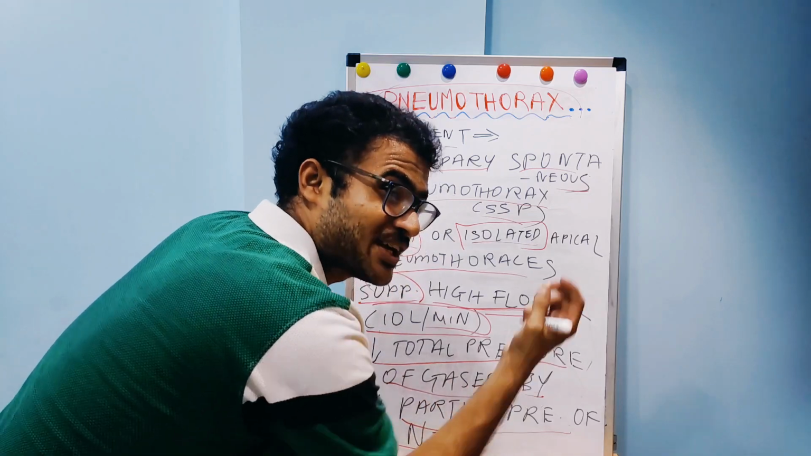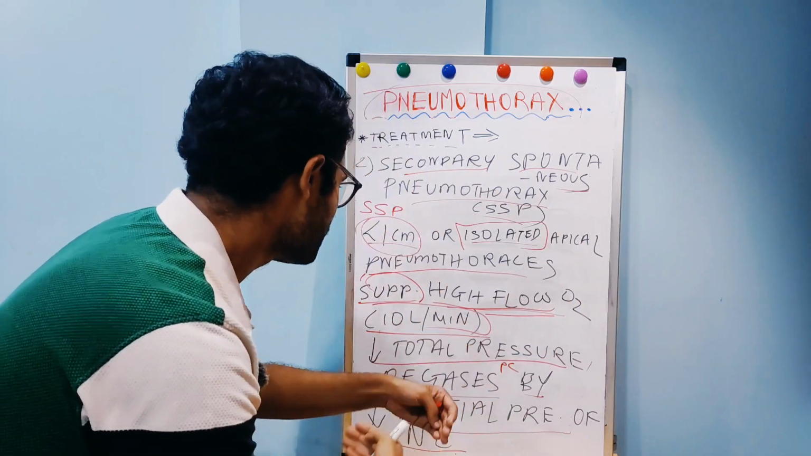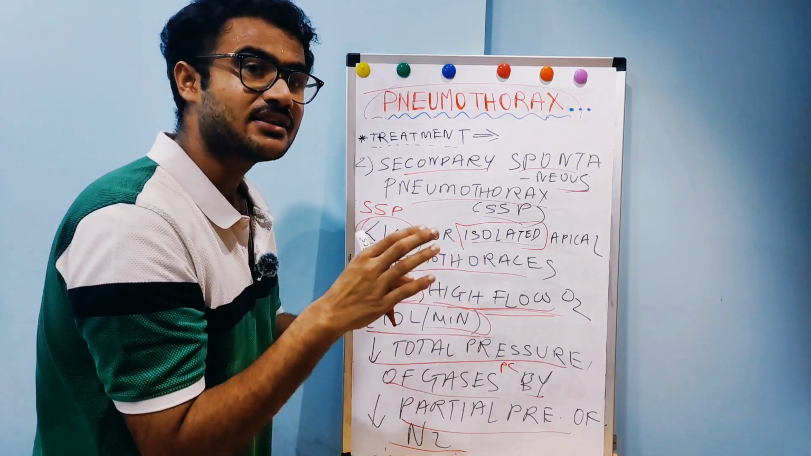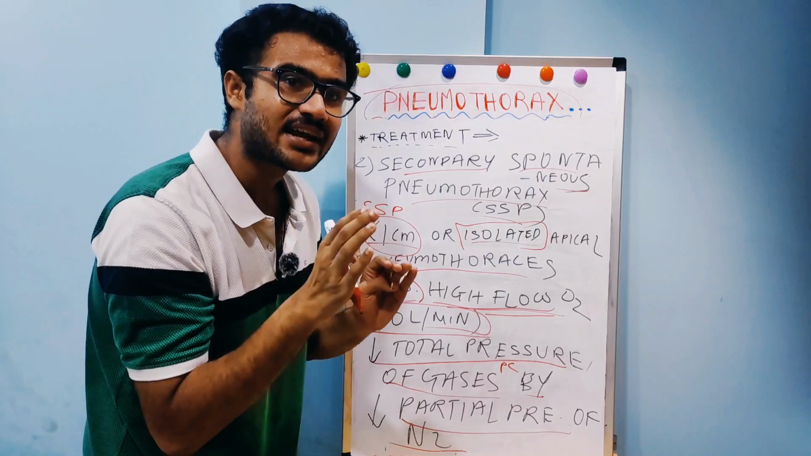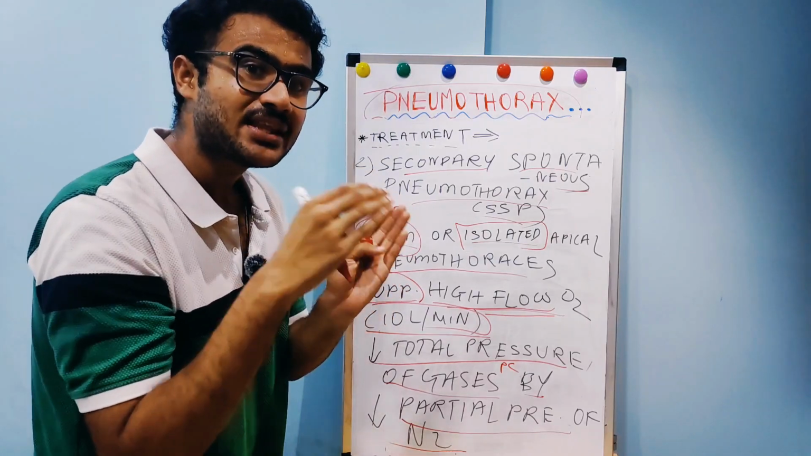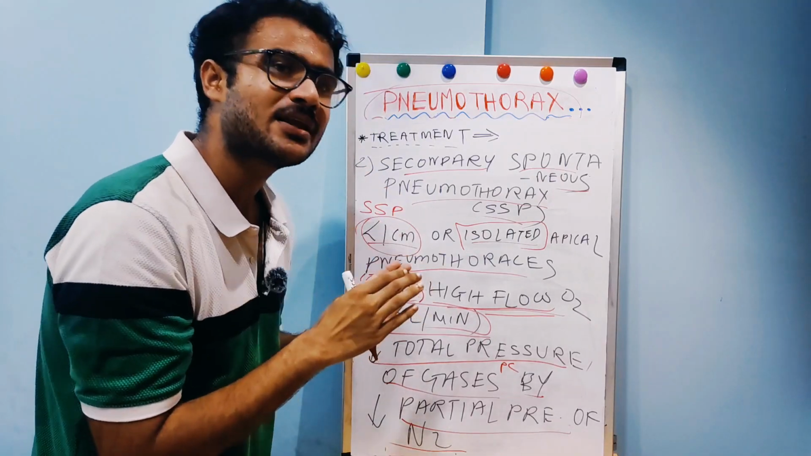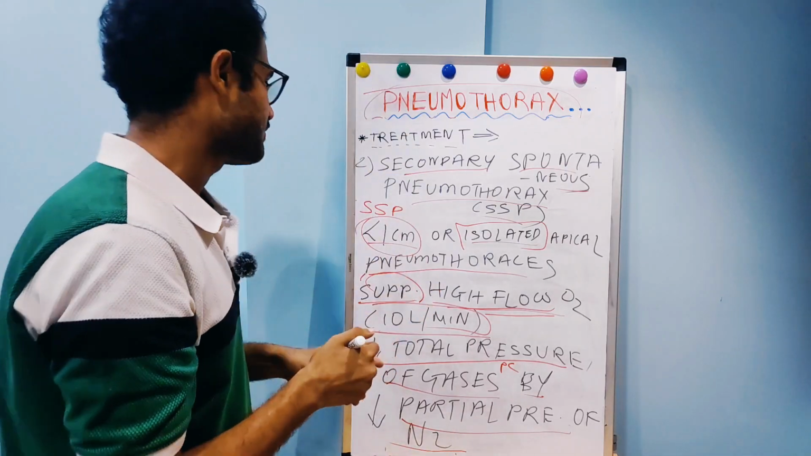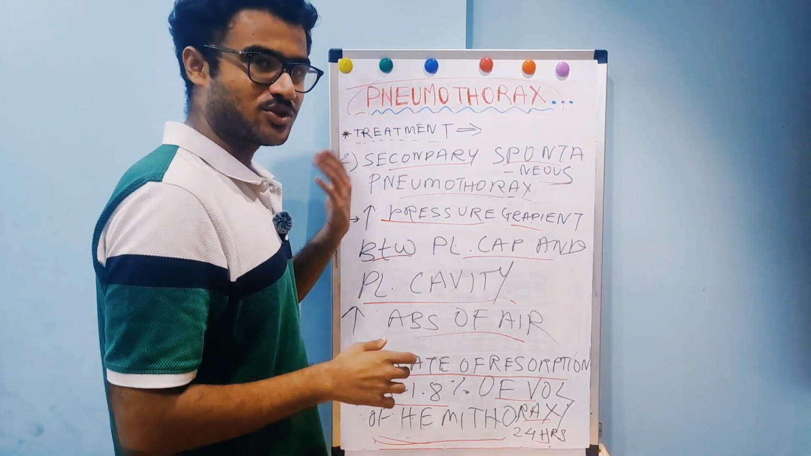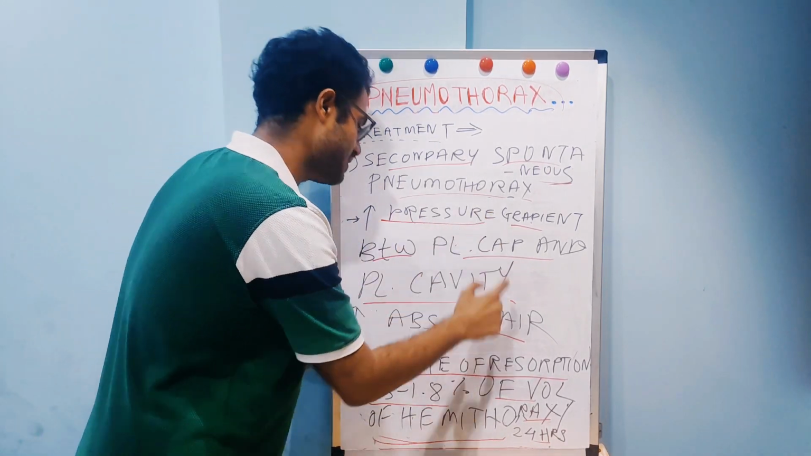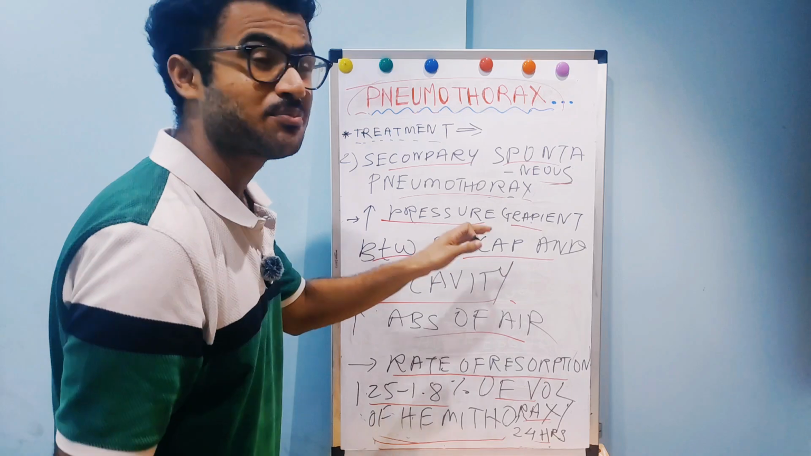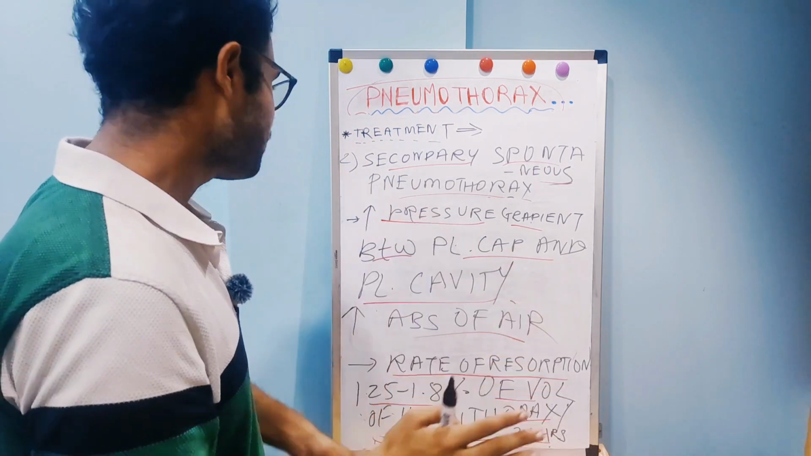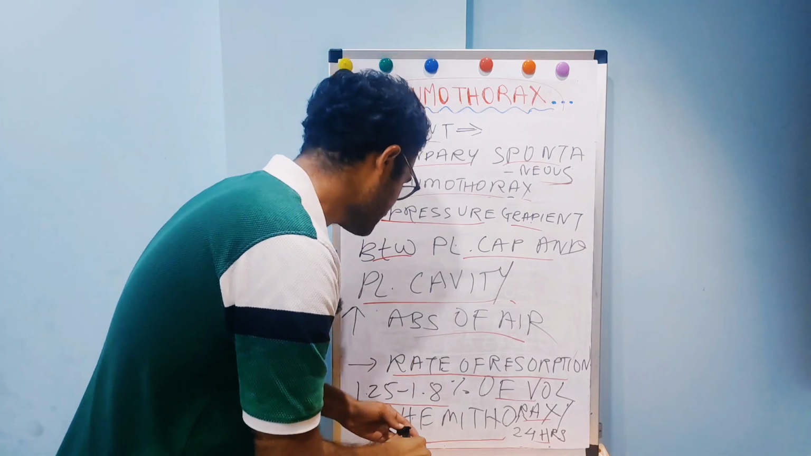When we give oxygen, the partial pressure of nitrogen decreases, so the total pressure of gases in the pleural capillaries is reduced, and there is an increase in the gradient of pressure between the pleural cavity and the pleural capillary. So air travels from the pleural cavity to the pleural capillary. I have written what I said. So air is absorbed from the pleural cavity to the pleural capillary. You should know this is a fact.